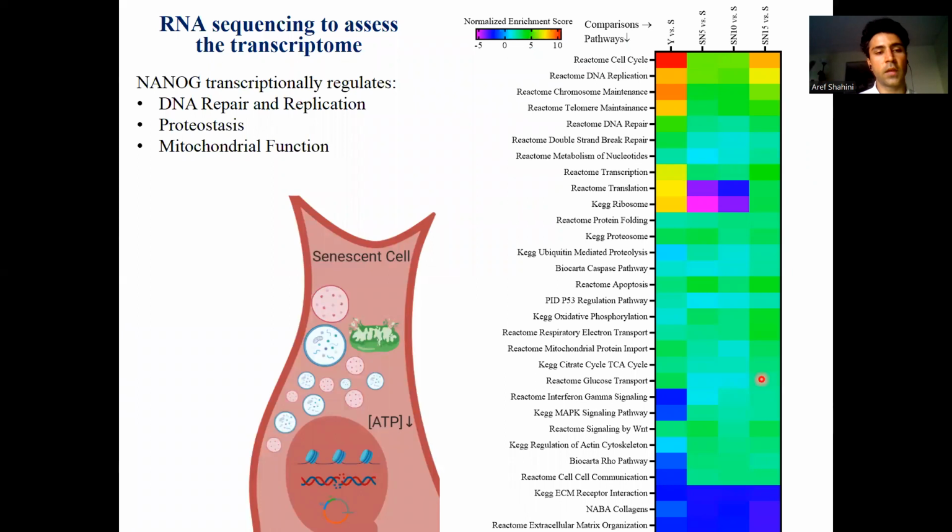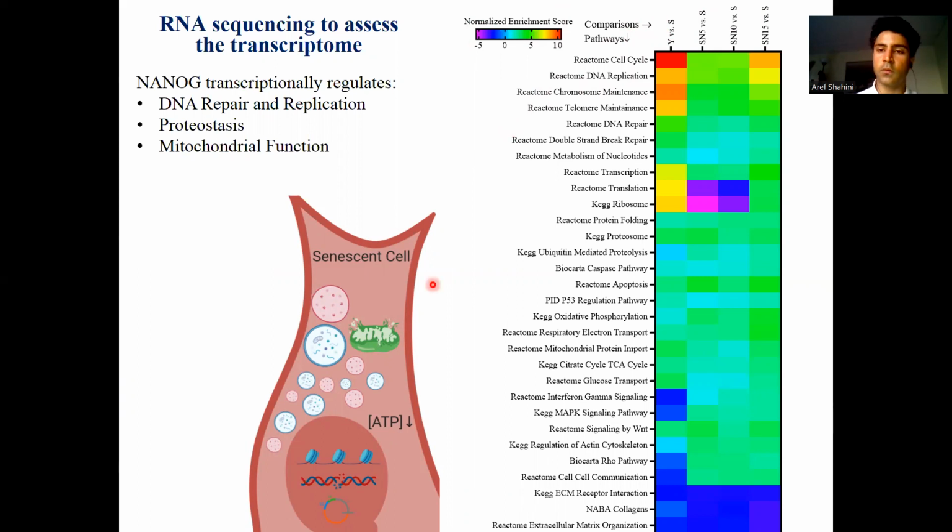So we also looked at the RNA sequencing to assess the transcriptome of the cells, and the gene ontology clearly showed us that the levels of the DNA repair and replication, as well as proteostasis and mitochondrial function, are recovered by NANOG expression for 5 days, 10 days, or 15 days. And so here we are comparing them to the senescent phenotype, and the young versus senescent comparisons and pathways. And the normalized enrichment score, if it is positive, that means that pathway is being enriched by NANOG expression.